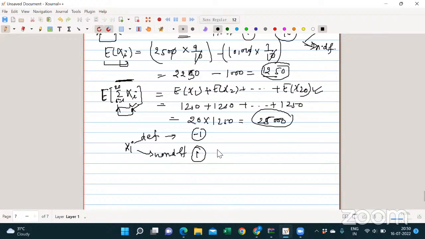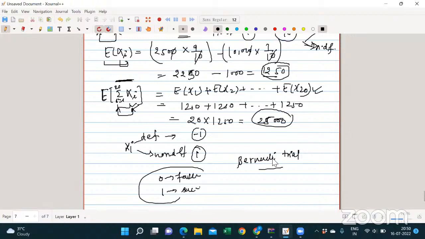Bernoulli trial means where you have two outcomes, one for success and one for failure. 0 is just a labeling for the failure outcome, and 1 is the labeling for the success outcome. That is the meaning. For this particular example, if the loss shows you get nothing, then you take 0. But if it shows a loss, then you take the minus.